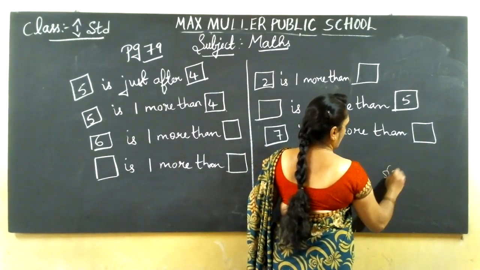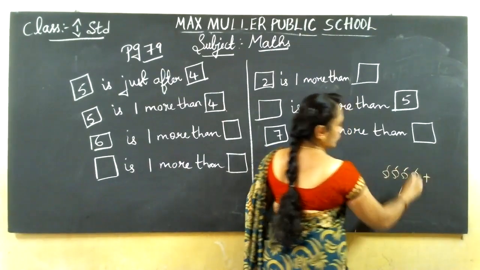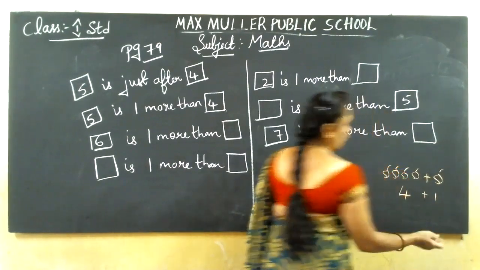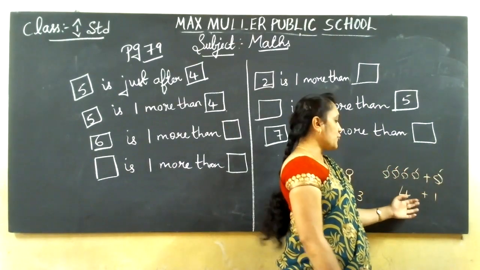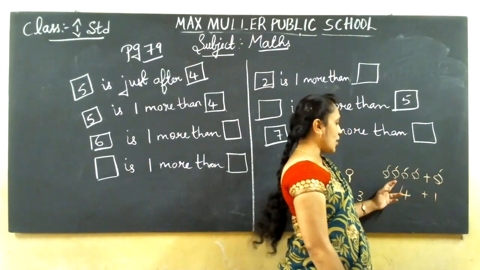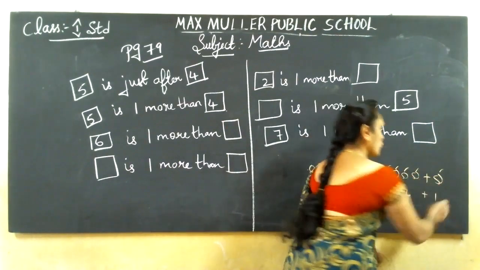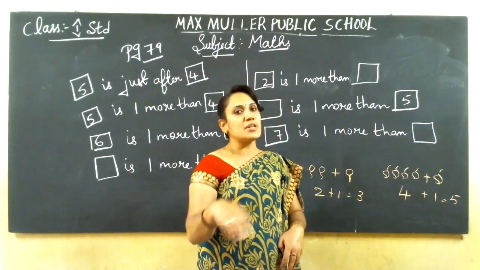Like that only. You can think of anything: 4 mangoes. You already have 4 mangoes plus one more extra. How many mangoes in total? See, 4 plus 1, 5. 1, 2, 3, 4, 5. 4 plus 1, how much? 5. Okay. If you add one more extra, it will be the next number.